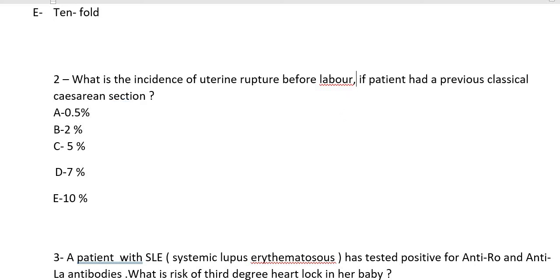Everyone knows that if the patient is in active labor, the chance of a ruptured uterus is 5%. But before labor, the risk is going to be 2%. Then the question is, why is this 0.5% there?